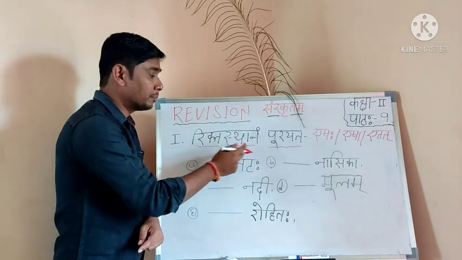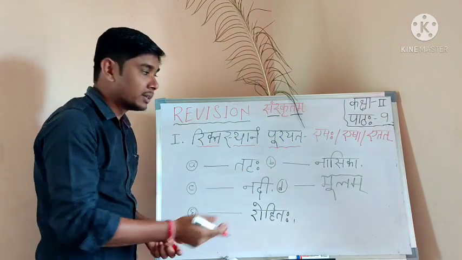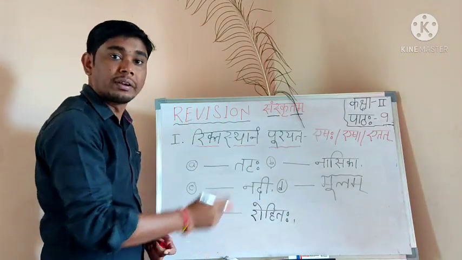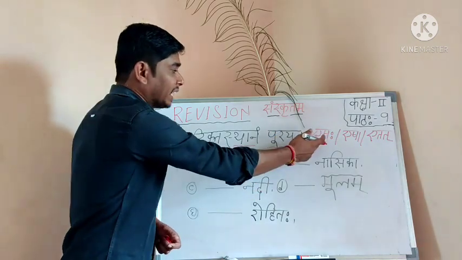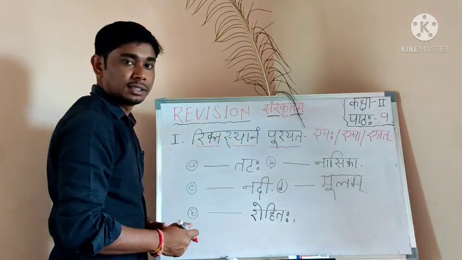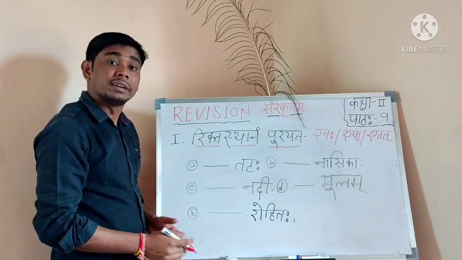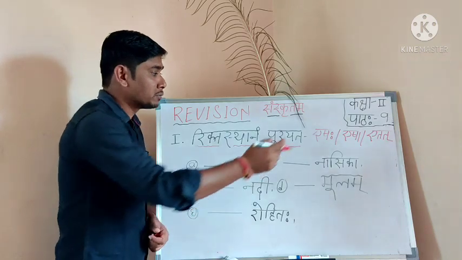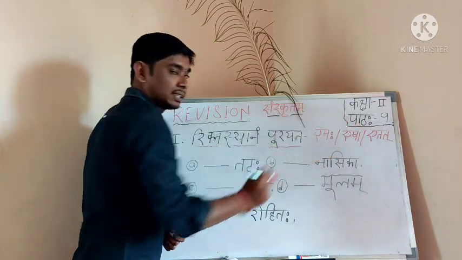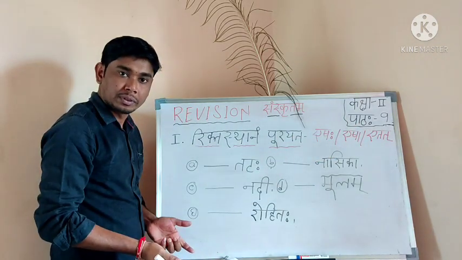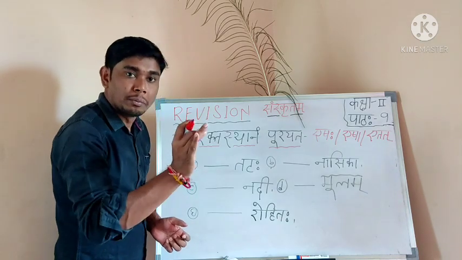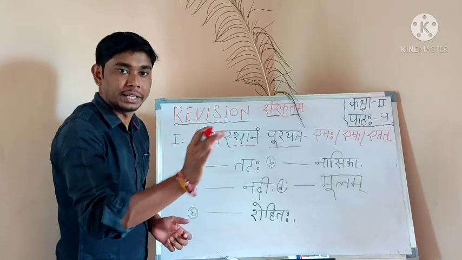Rikta Sthanam Purayata means fill in the blanks, using Eshaha, Esha, Etat. It's very easy. So you have to read the question properly and try to understand the meaning.